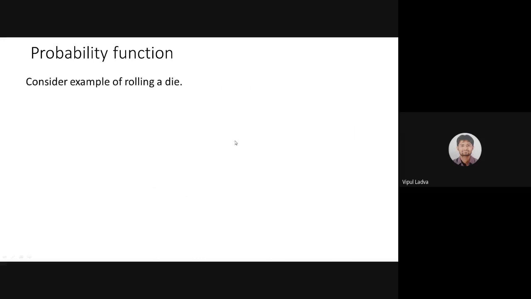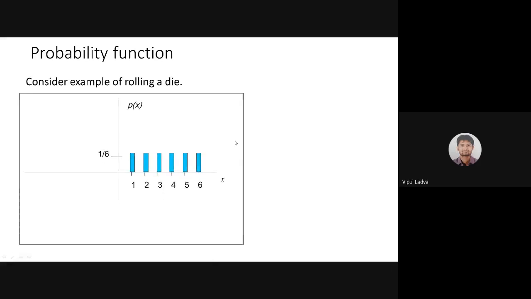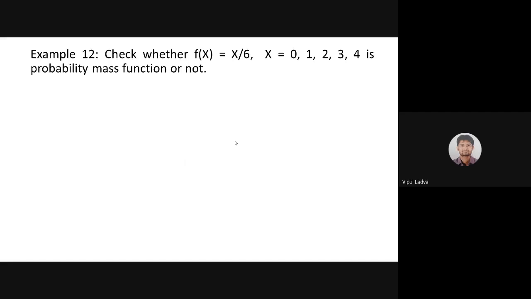Let me take you to one more example. Suppose I'm rolling a die. Let me define my random variable. Okay, forget about this slide, it is not that much useful. Let me go to the next one. Yes, this is example 12. Now, we have a function f of x equals x by 6, and my random variable x has the range 0, 1, 2, 3, 4.